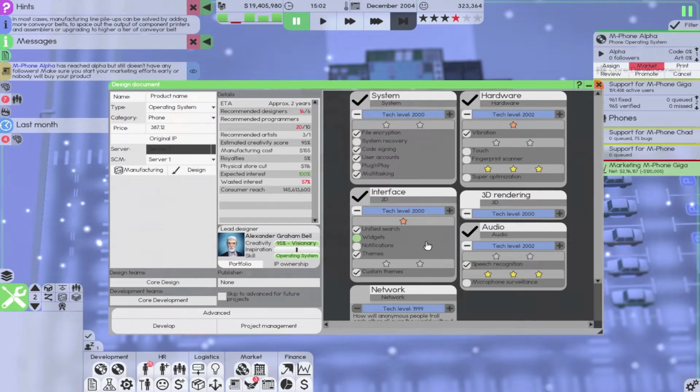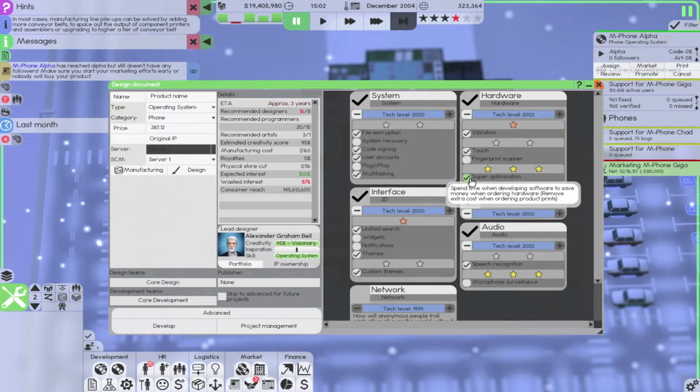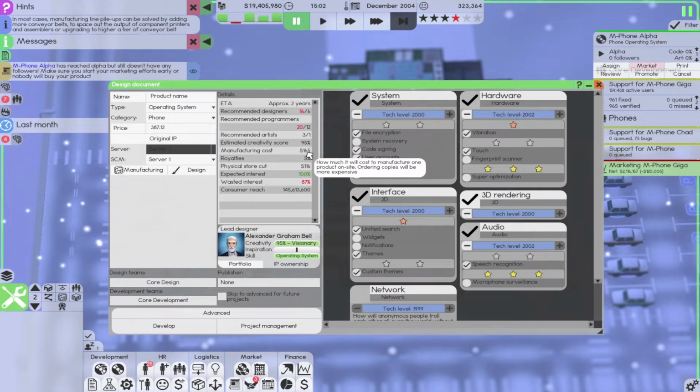And then I'm going to go ahead and do 3D rendering and touch on this one. And this will be our new phone. Actually, super optimization. So increases, how much does it increase it by? 3. But then in the end, it saves us on parts, I guess? Money when ordering hardware. So it doesn't really say, though, any difference in the manufacturing cost here. So I'm going to go with this for now.